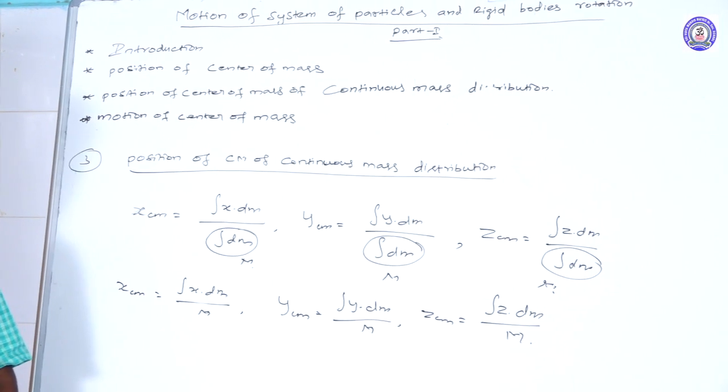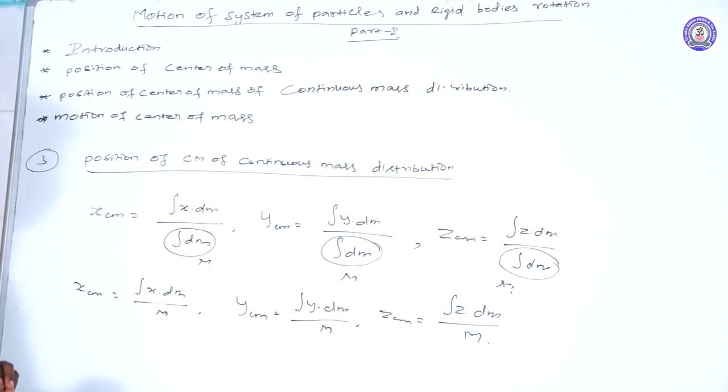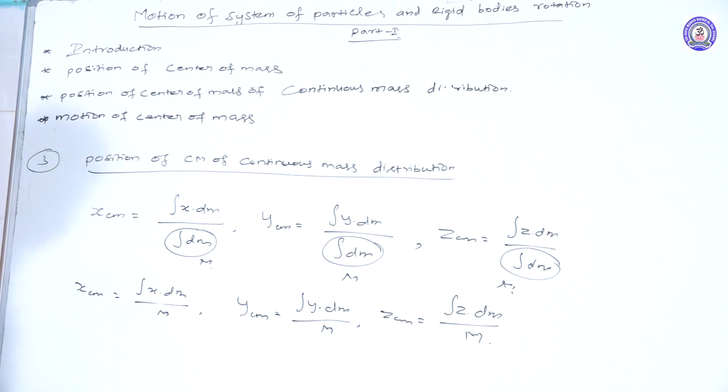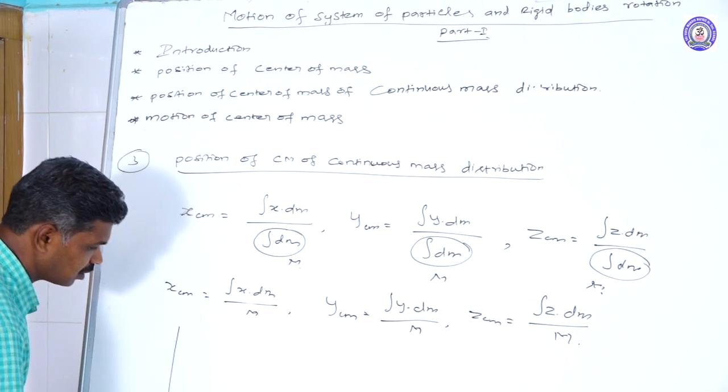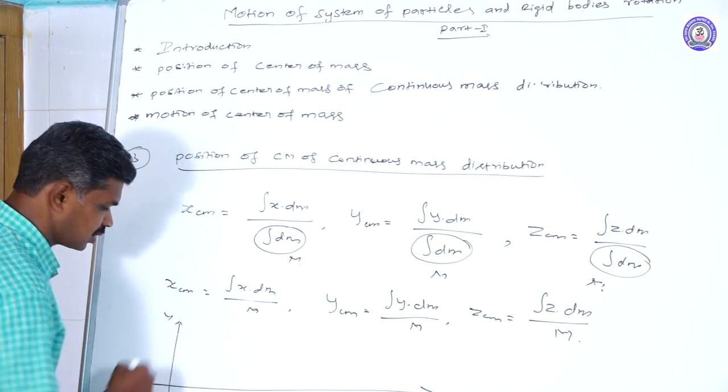For example, we are going to take a linear rod. That linear rod is going to be placed along the x-axis. One end of the rod coincides with the origin. We will draw the diagram for that. This is the x-axis, this is the y-axis.